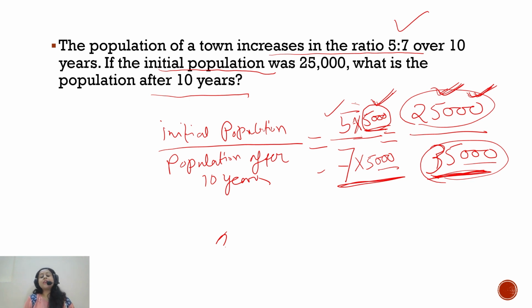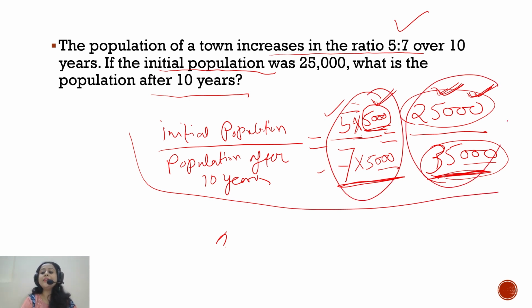The basic assumption of proportion here is that these two ratios must be equal. If you simplify them, you will get the same value, right? So that is called proportion. When two ratios are equal, actually the simplified versions of two ratios are equal, we call it proportion. And using this concept of proportion, we can solve this kind of problem.